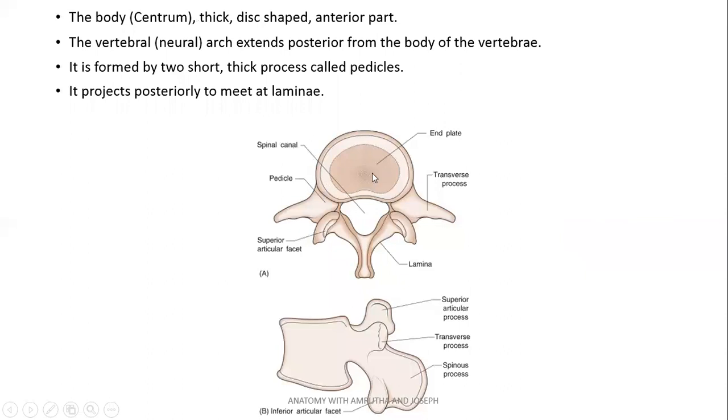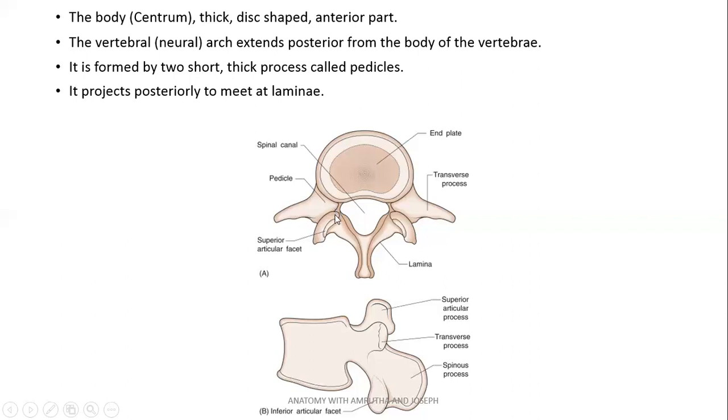Body is also called centrum, and it is seen on the anterior aspect. Neural arch extends from the body posteriorly. It has got a thick part called the pedicle, which is projecting from the body laterally and backwards.